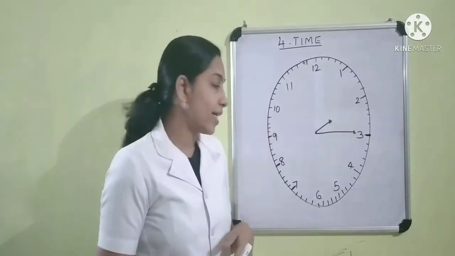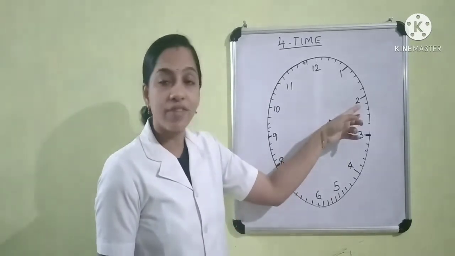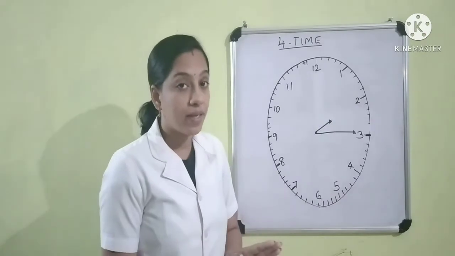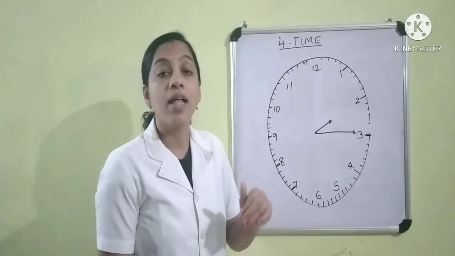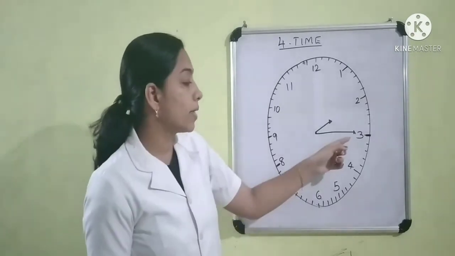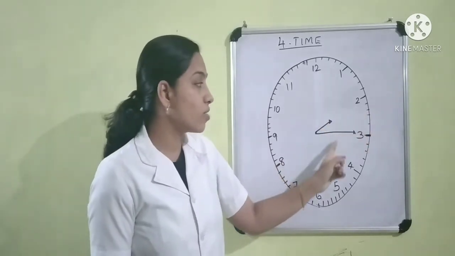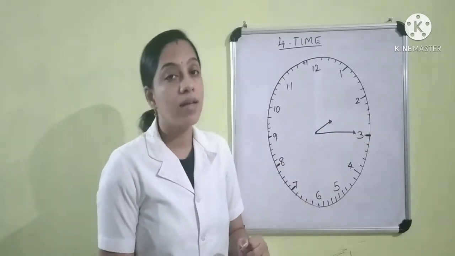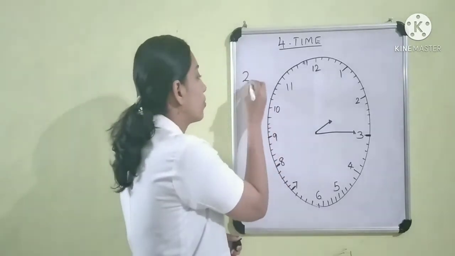Yes. See children, here the minute hand is at 3 and the hour hand is just after 2. That is, when the minute hand is at 3 and the hour hand is just after a number, that time is quarter past. See, here the minute hand is at 3 and the hour hand is just after 2. So we can read this time as quarter past 2 or we can write this time as 2:15.